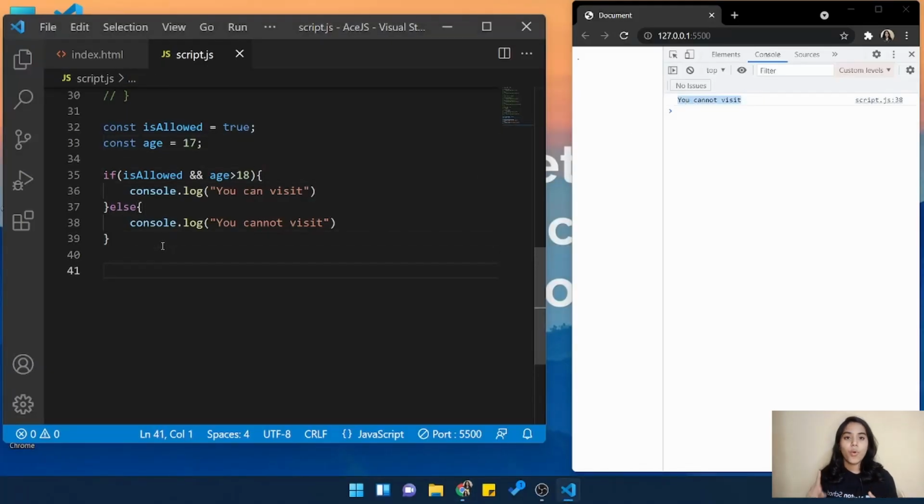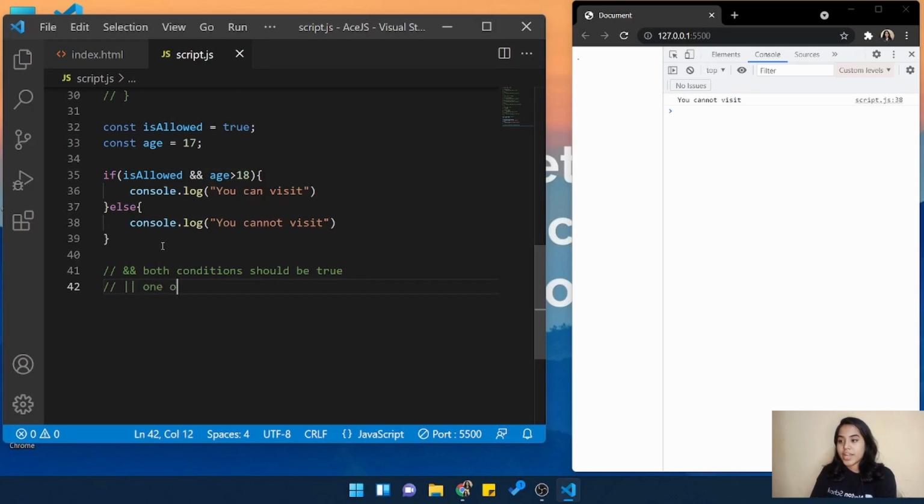Now if you want only one of the things to be true, one, the person should be allowed access to the website, and second, the person is above 18, then even if he's not allowed to the website and he is 18 years of age, then he or she can access the website. If you want such a situation to be true, and it's okay if only one of the situations is true, in such a situation you can use the or operator.